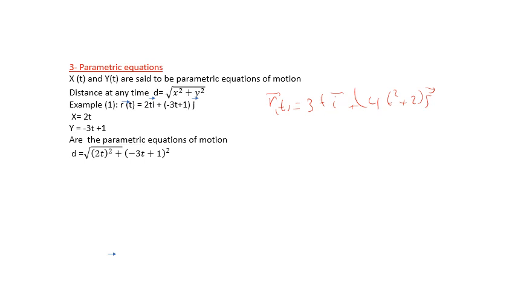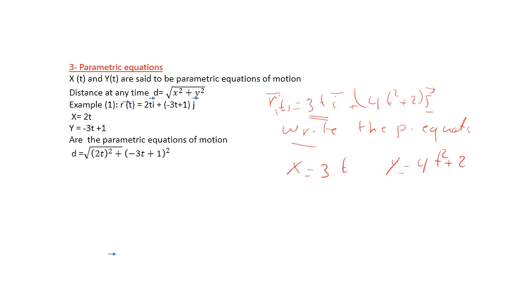Write the parametric equations. Okay, the quantity which is multiplied by i is x, so x equals 3t. The quantity that is multiplied by j is y, so y equals 4t squared plus 2. Very simple. You can write it directly.